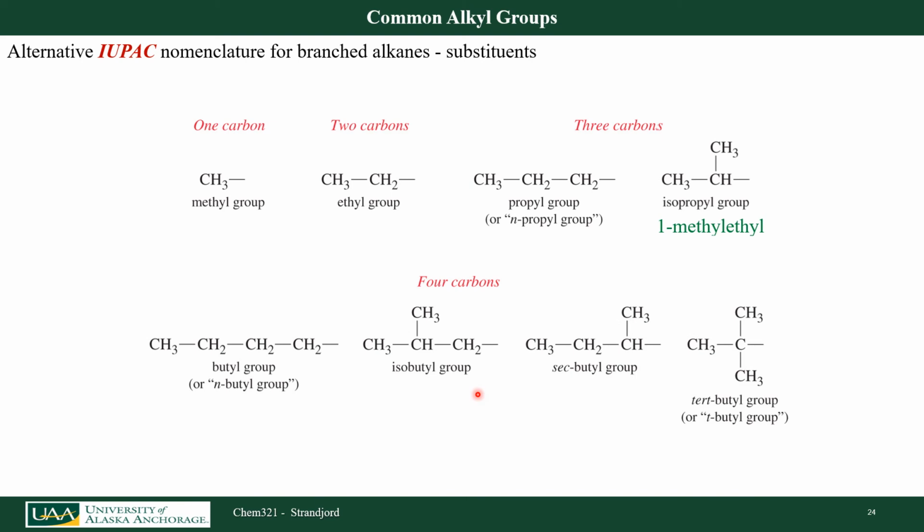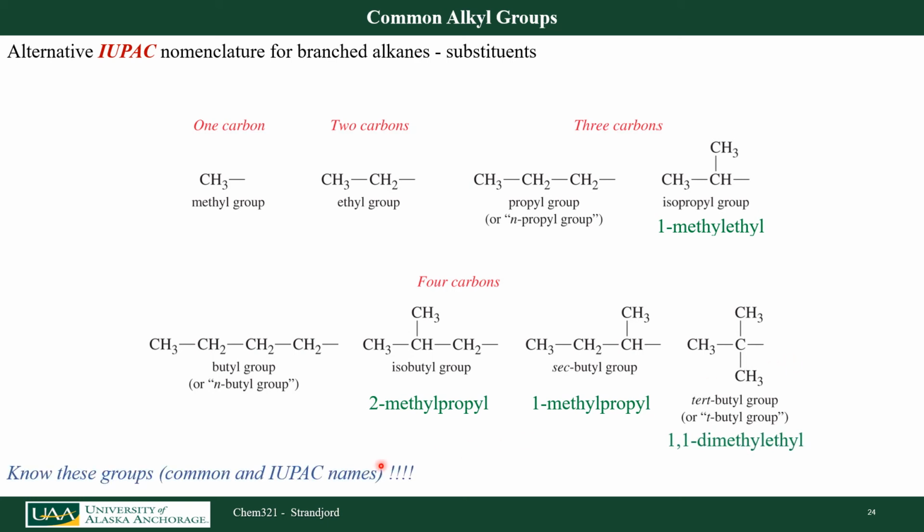If I look at my 4 carbon substituents, here is 4 carbons. I have a 1, 2. I have a methyl group at carbon number 2, 3 carbons total. So this is going to be a 2-methylpropyl. This is going to be a 1-methylpropyl. This is my longest continuous chain starting at carbon number 1 is in 2 carbons, so it's an ethyl. So this would be a 1,1-dimethylethyl group. Know these common and IUPAC names, systematic and common.